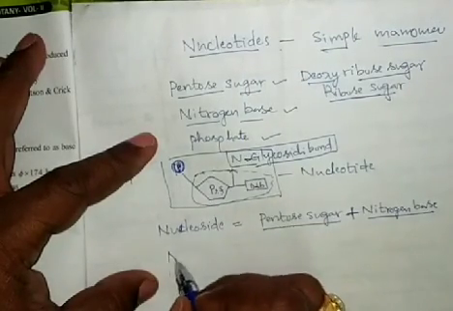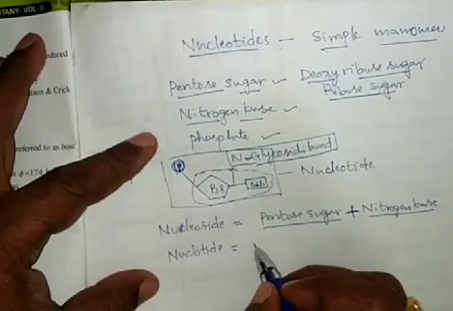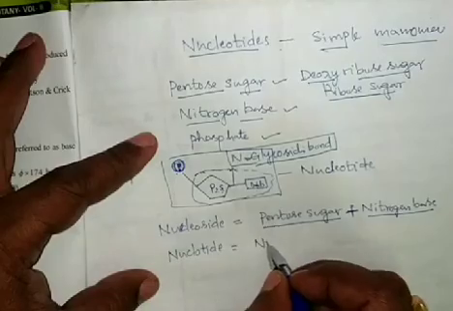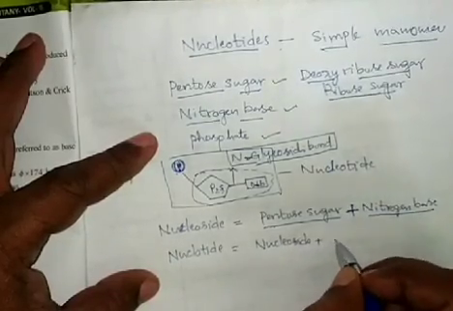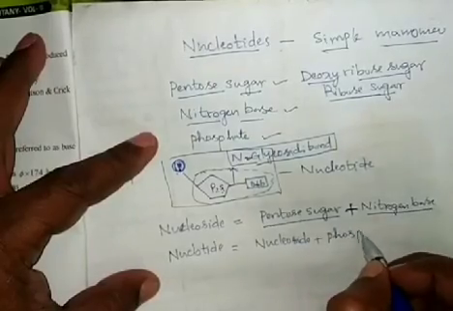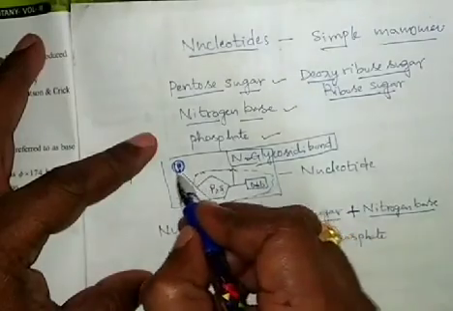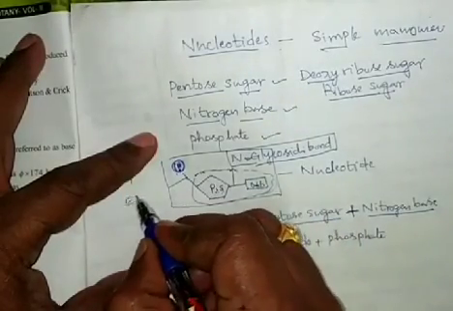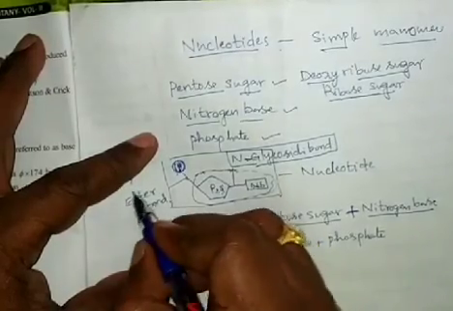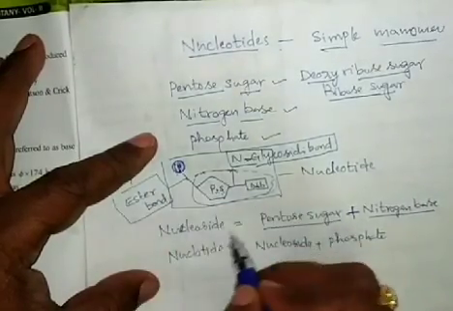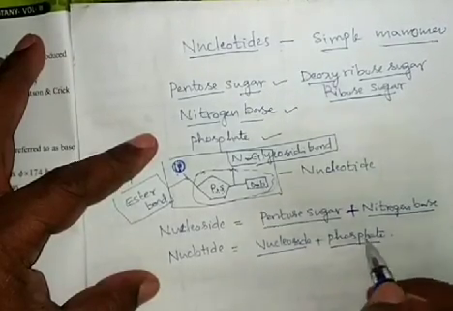So a nucleotide is nucleoside plus phosphate, and the ester bond is present between the nucleoside and the phosphate from the phosphoric acid.